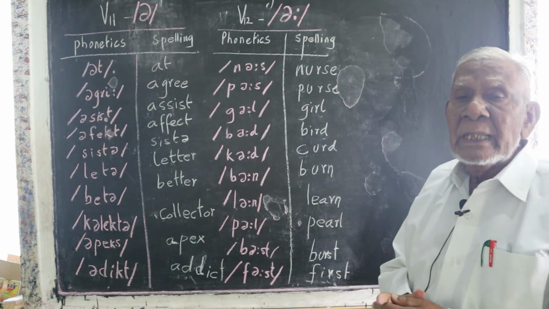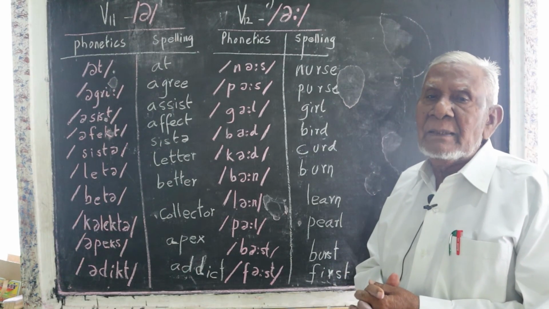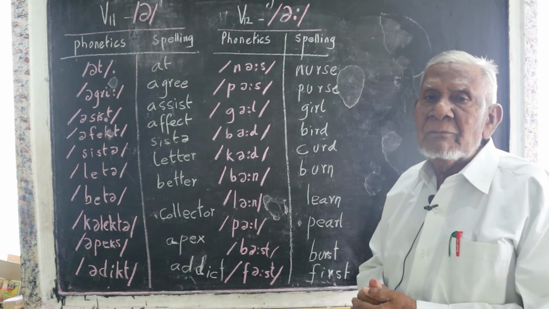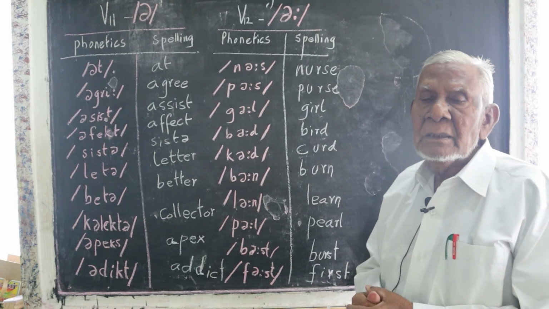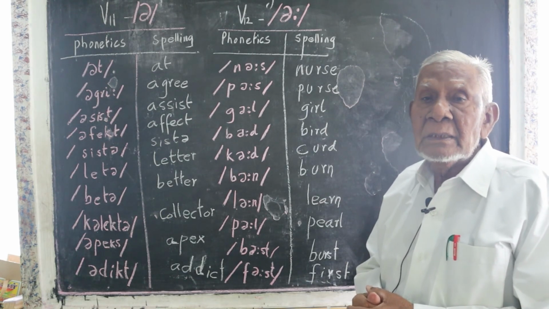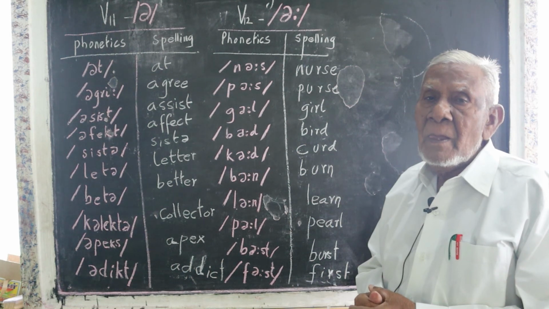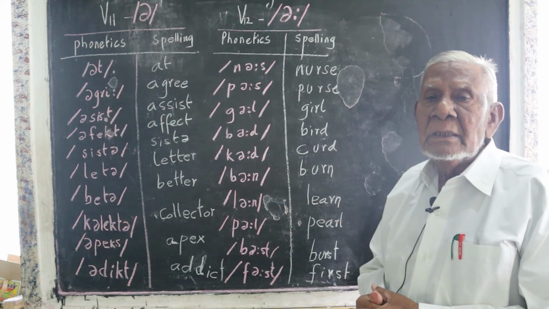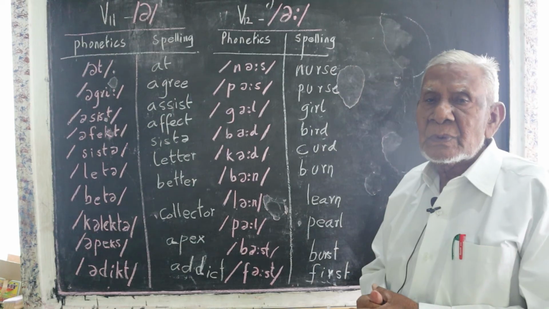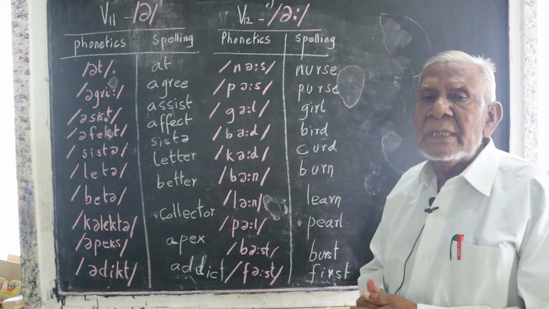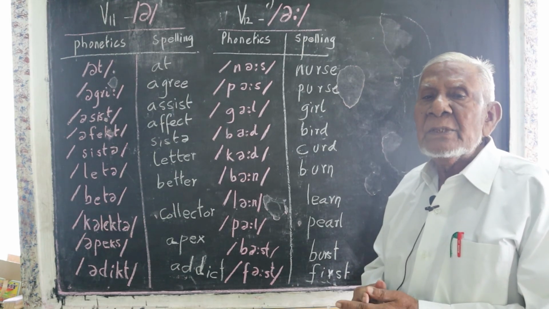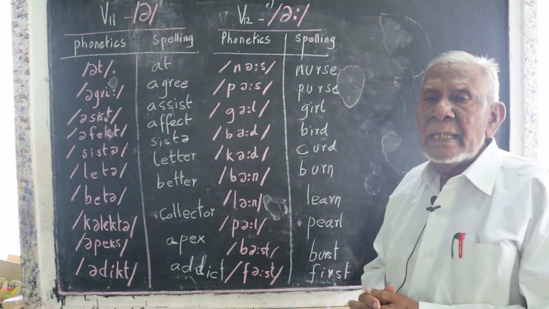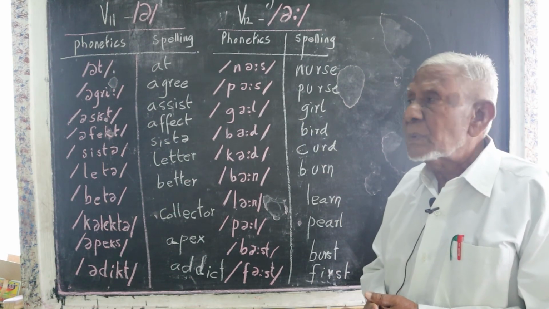Now, the last and the 12th vowel, V12, is a peculiar vowel sound. Nurse. Nurse. N-U-R-S-E. Bimala is a nurse. Purse. I lost my purse.